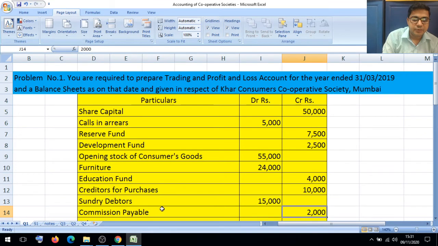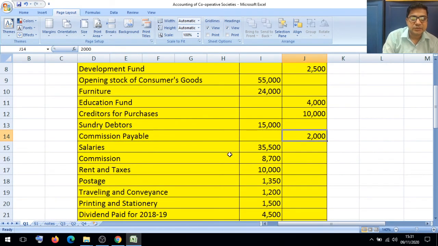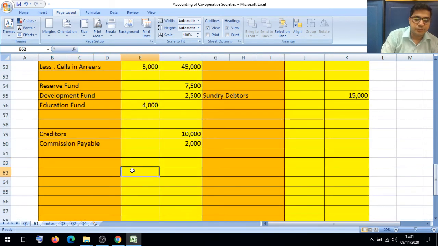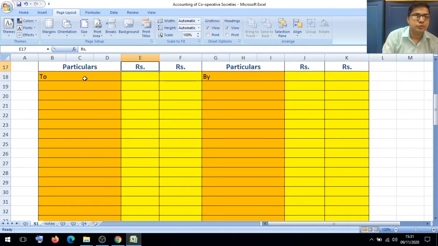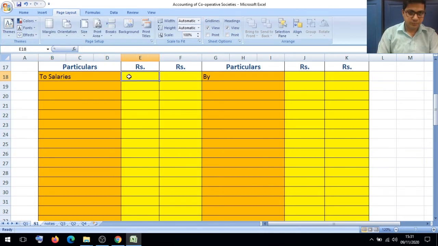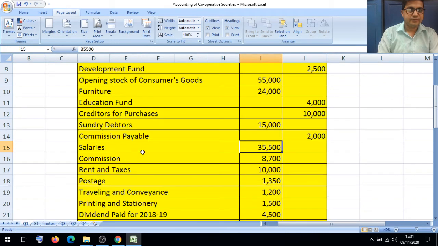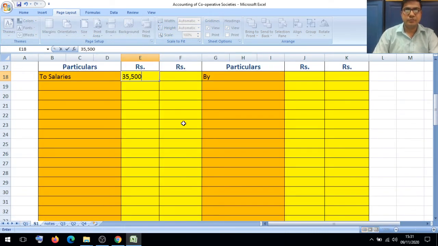Next is after commission, next item is salaries 35,500. So we will record this in profit and loss account debit side to salaries. The value of salaries, they are provided 35,500. We will keep inner column.